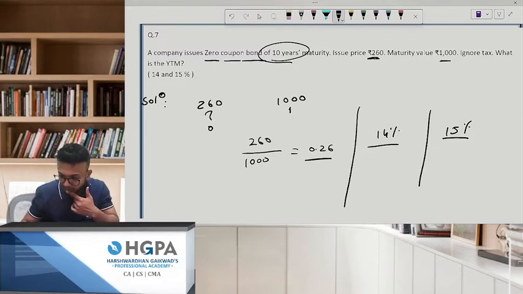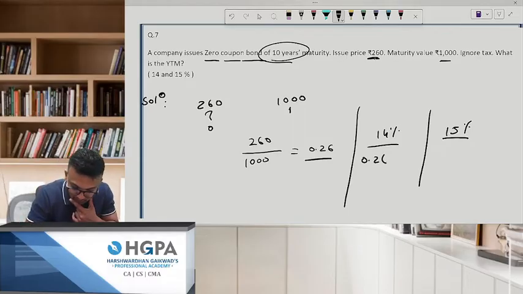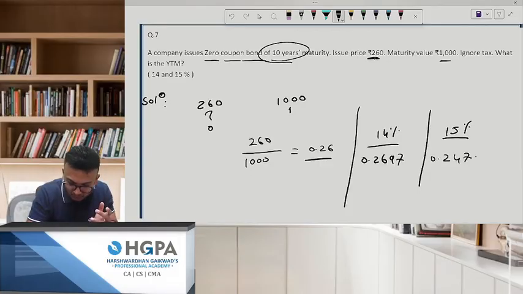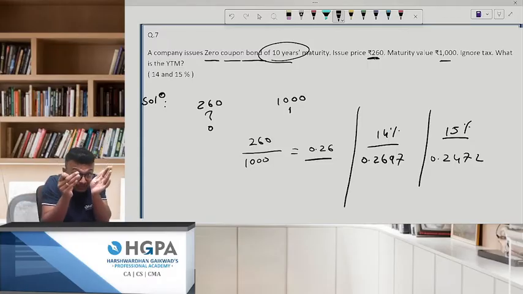1 2 3 4 5 6 7 8 9 10. This is 0.2697 something, and 1 divided by 1.15. 1 2 3 4 5 6 7 8 9 10. This is trial and error. So it comes to 0.2472. So it comes in between that. So we want to compute the interest rate, like YTM, in between this.